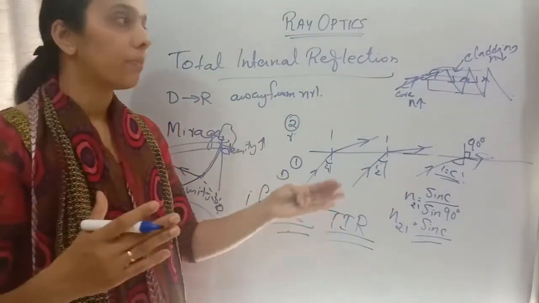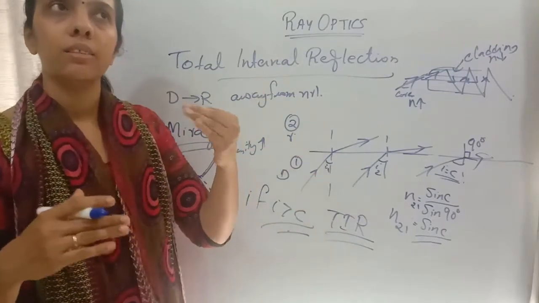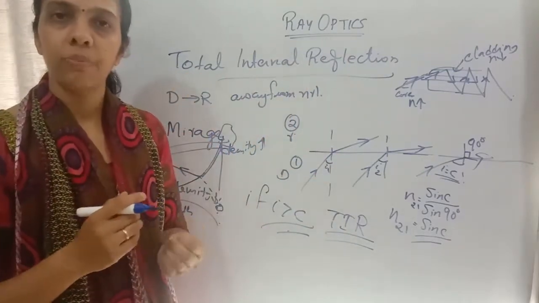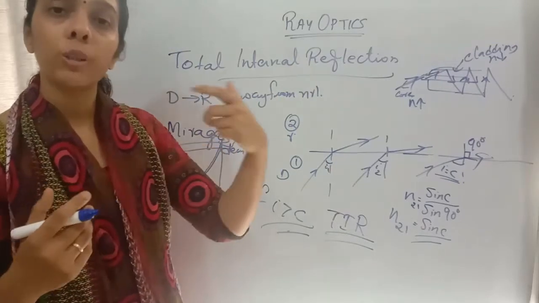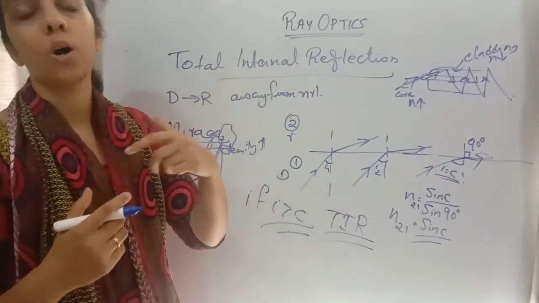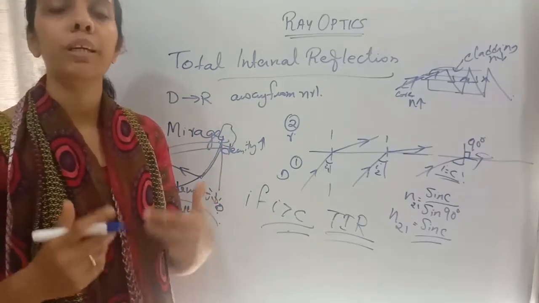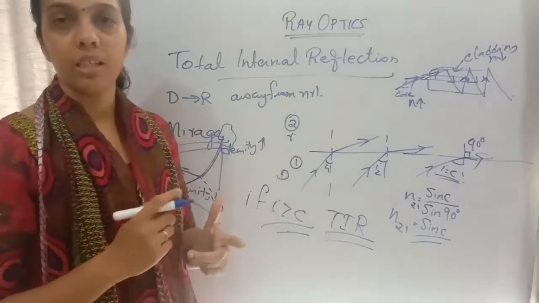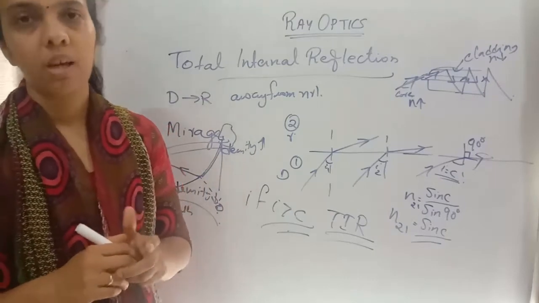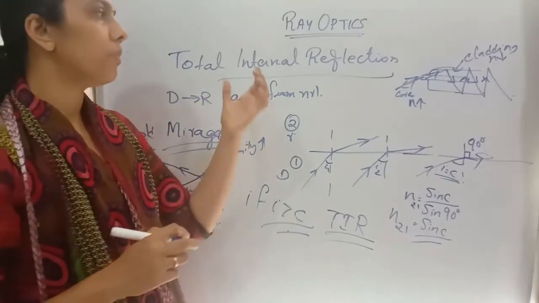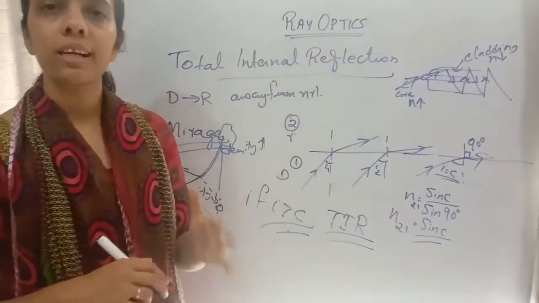So this one we can use in our long distance transmission. Telecommunication purpose, for long distance transmission we can use this optical fiber. So signal quality or signal strength will be much better in this case if we are using optical fiber. So in the case of optical fiber, we are utilizing total internal reflection.